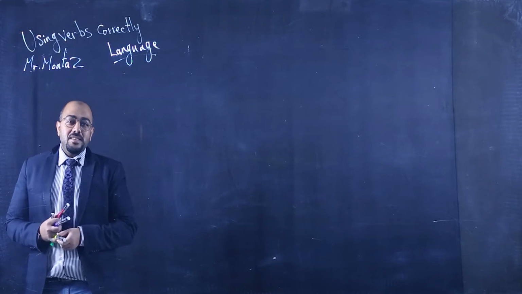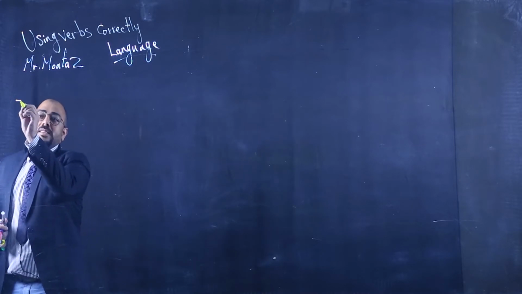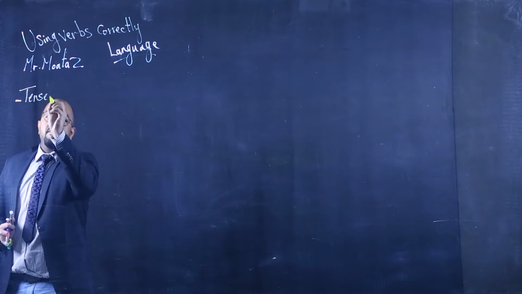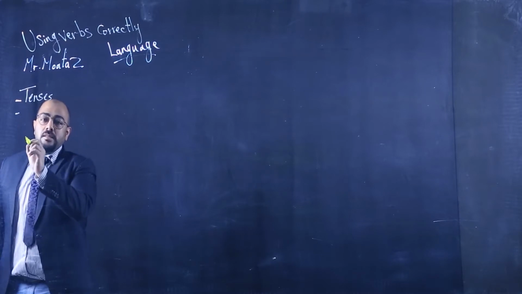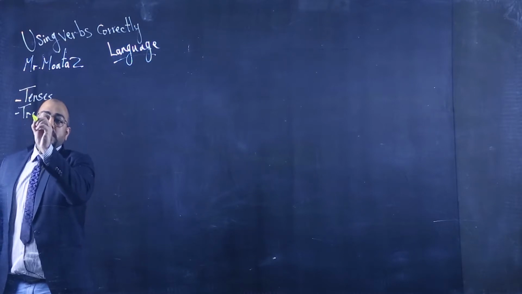Inshallah, the first part is using verbs correctly. We are going to talk about the main points, such as tenses. Then the second part will be about troublesome verbs.